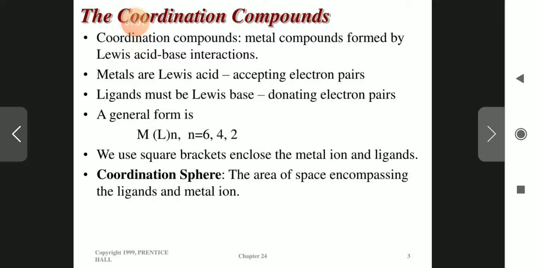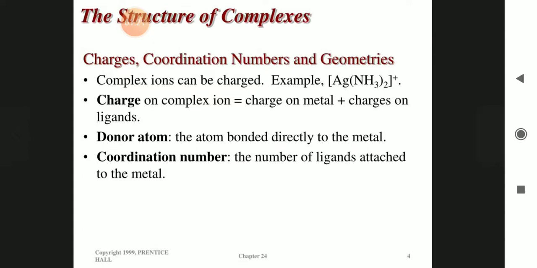A general form is ML_n. N means the number of ligands, which can be 6, 4 or 2. We use square brackets which enclose the metal ion and ligands. Coordination sphere: the area of space encompassing the ligands and metal ion is called the coordination sphere. Charge, coordination number and geometry.